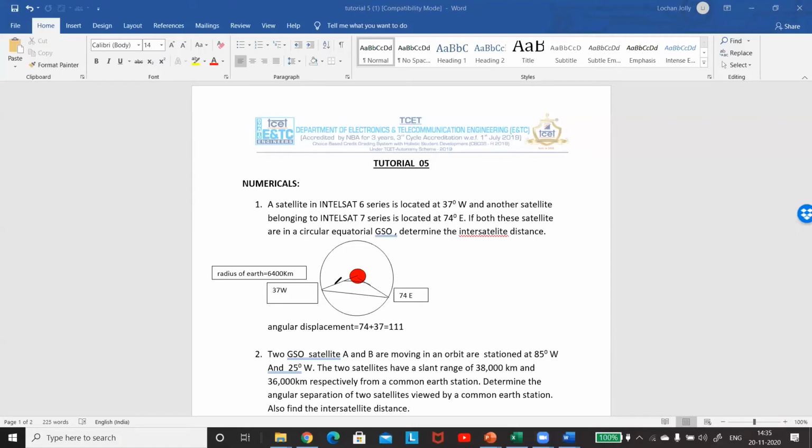This becomes an isosceles triangle, since this is a radius of the earth and this is also a radius of the earth. This is your 111, correct, so these are 34.5 degrees each.